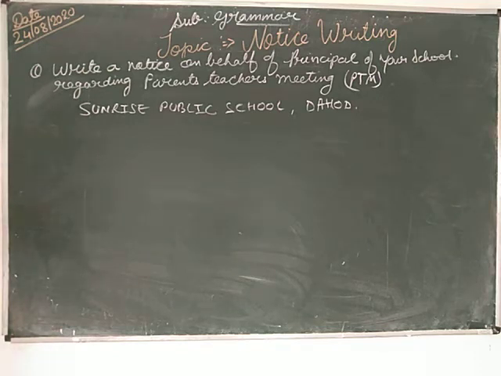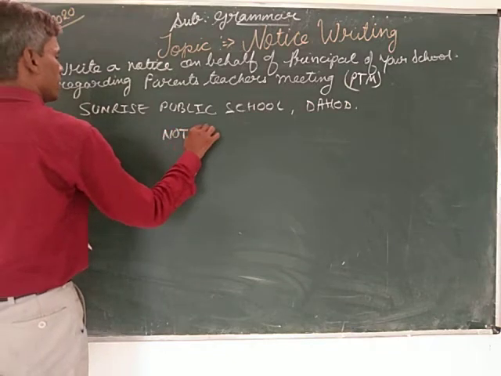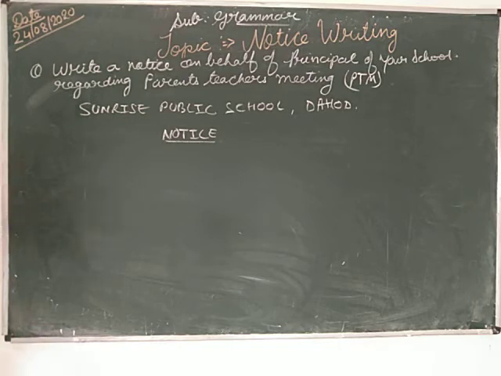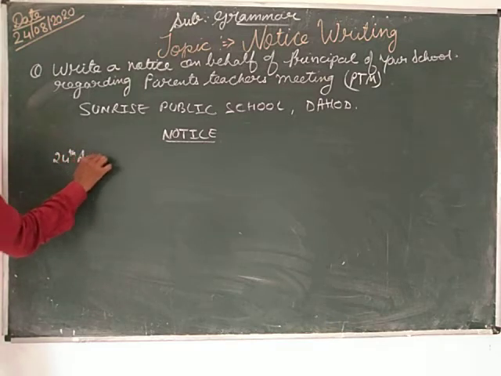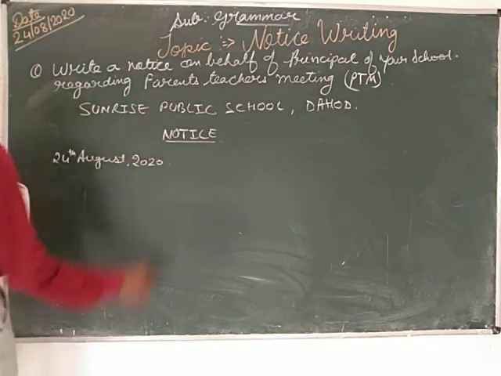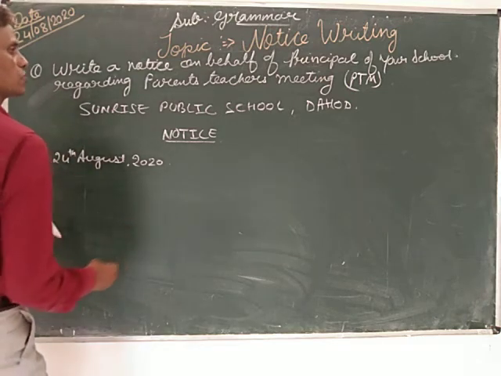Okay, here we are issuing a notice, so we have to write notice and it should be underlined. Okay, after that we have to put the date. What is today's date? 24 August 2020. Then the heading should be there. What is it? Parent teachers meeting.